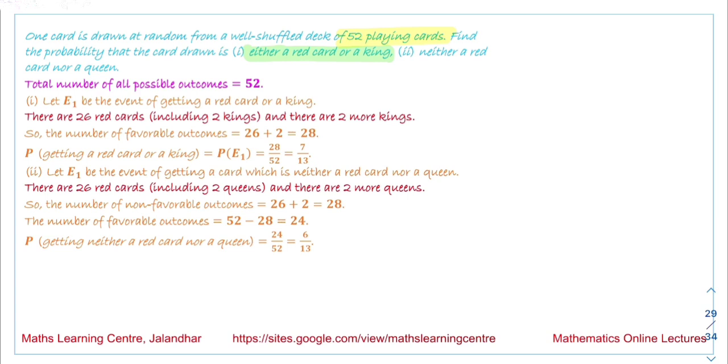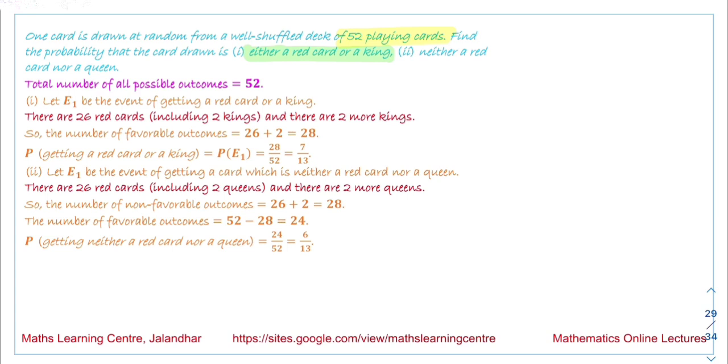Second, we are talking about a card of red color. How many cards are there of red color? There are 26 cards, but two red queens are already removed. So the remaining number of red cards we have is 26 minus 2, that is equal to 24. The total number of outcomes in this case is 48. So the answer we get is equal to 1 by 2. So the probability of getting a red card is 1 by 2.